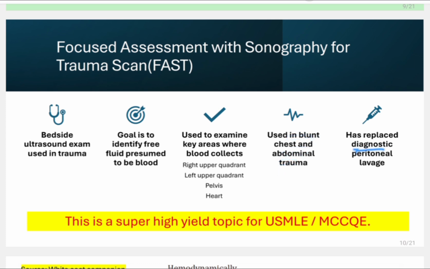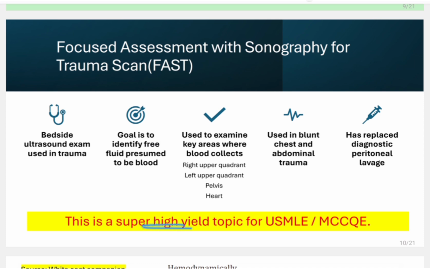Previously, like 20 years back or like 50 years back, we used to do diagnostic peritoneal lavage. What do we mean by diagnostic peritoneal lavage? We will insert a needle, take the fluid out, and examine if it is blood or not. But now we have this FAST ultrasound, which is focused assessment with sonography for trauma scan. It is a bedside thing, and we can just do the ultrasound. We can use the ultrasound to detect any free fluid, and then we can know that there is blood inside the cavity.